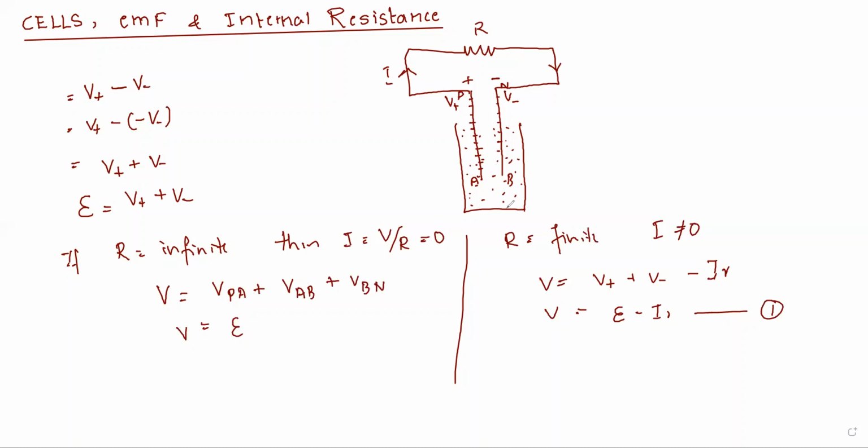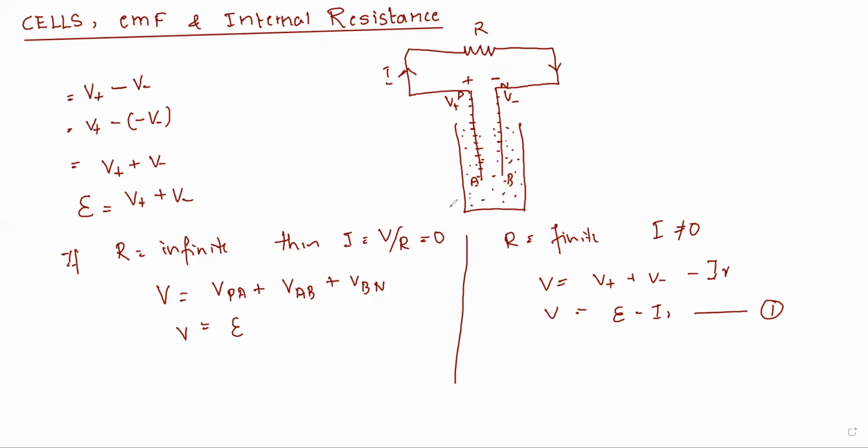Here I flows from B to A in the electrode. This concept is a little confusing, so please try to understand. One case is when you are not providing the current, and then you provide the current, and there are two cases. When R is infinite, I is equal to 0, therefore you take the potential across these points. When R is finite, I is not equal to 0, and then you consider these two potential differences and IR. Now the current I is flowing from A to B.